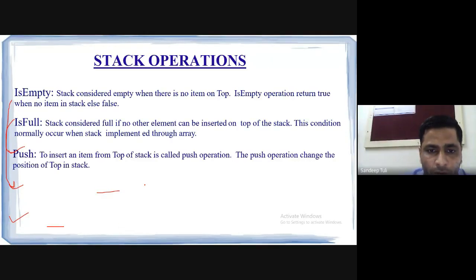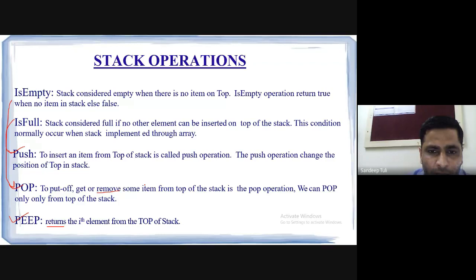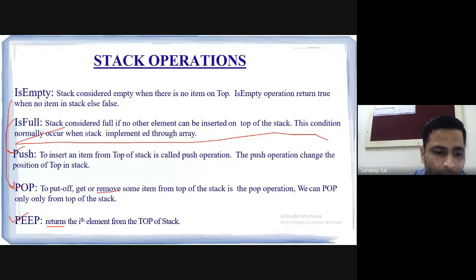So is it okay now? So that is all for today. From next class we will learn the various algorithms for push, pop, and peep. So basically whenever you are asked how many operations are there in the stack, you just say that 3 operations are there: push, pop, and peep. These 2 are the supplementary operations that we are going to perform with push and pop. So 3 operations: push, peep, and pop. Now we will learn the algorithm of these one by one in the next lecture.